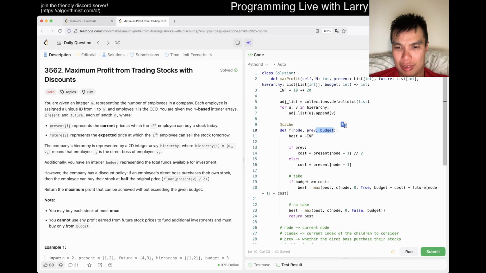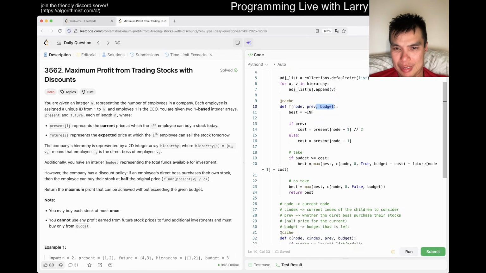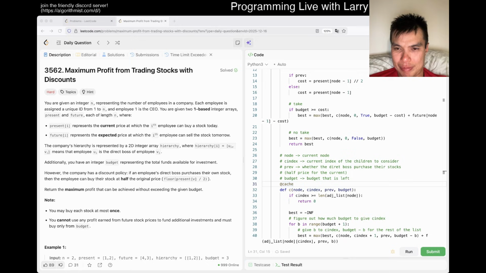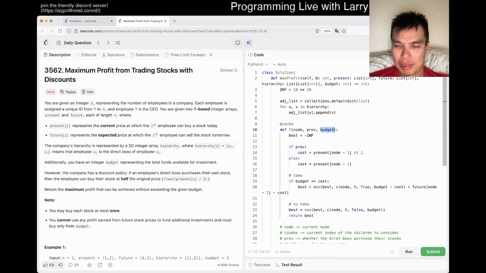Well, we just return a... And I think the way to do it is to remove the budget and have just an array of all the budgets and then do them all together.